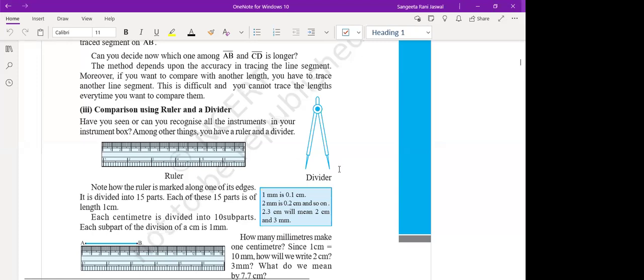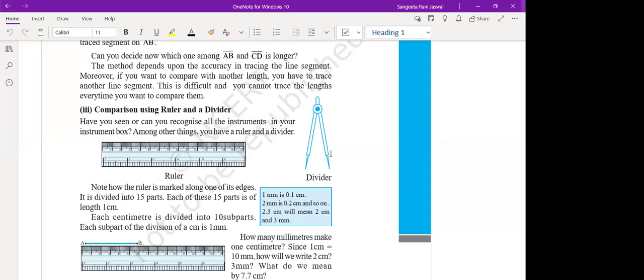So ruler and divider. We always say that the divider gives you the accurate measurement of any line segment that you're measuring. Why do we say that, and why not the ruler? Why is the ruler not giving us accurate measurement? Because sometimes the thickness of the ruler brings some errors in the measurement.